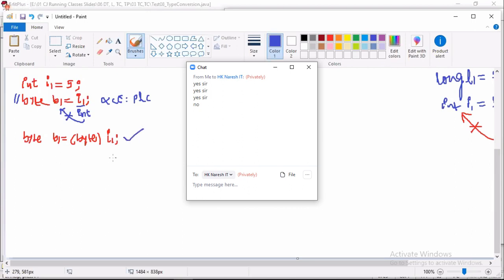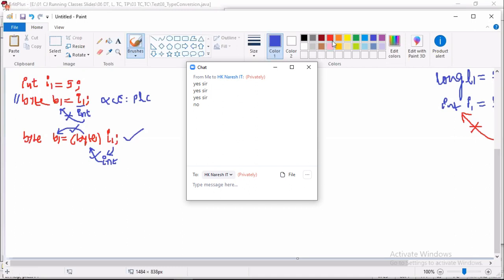Everyone should answer. How is it compiled? What is the use of the cast operator? The cast operator is used for converting the ranges. So the value coming from I1 is int. Int and byte compatible? Yes. Byte can be stored in byte? Yes. So it compiles successfully.